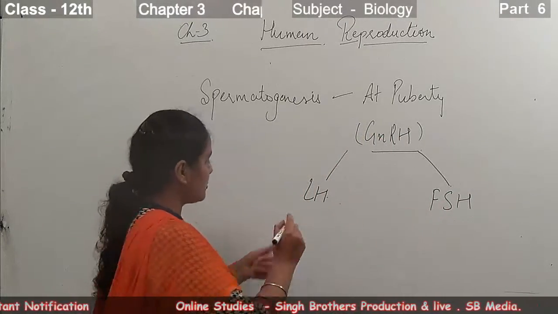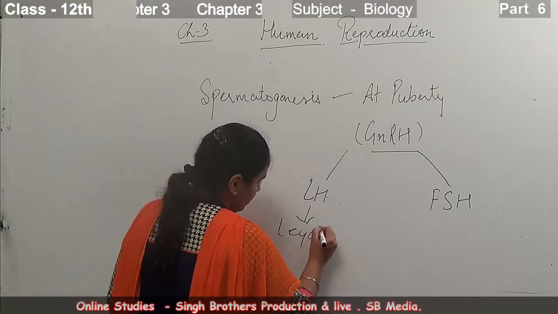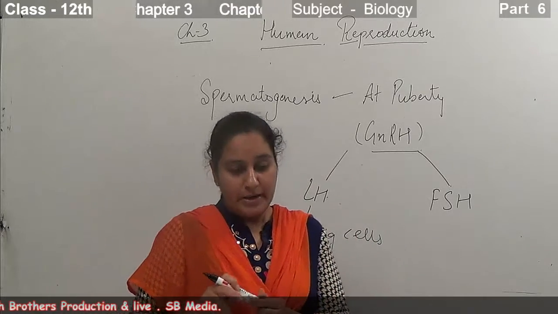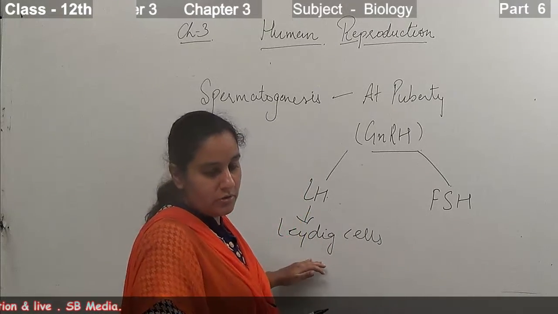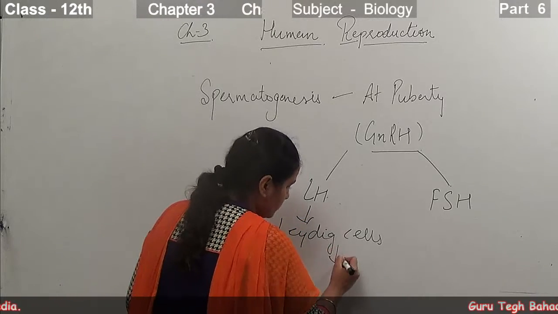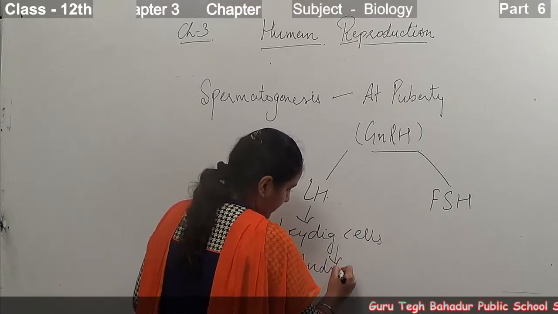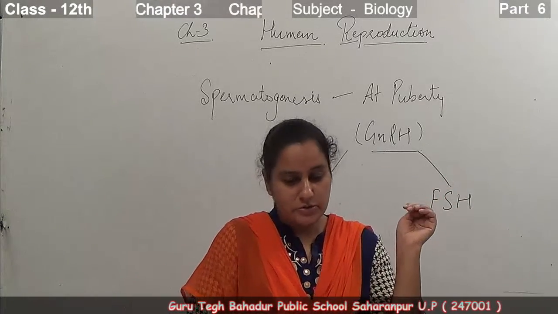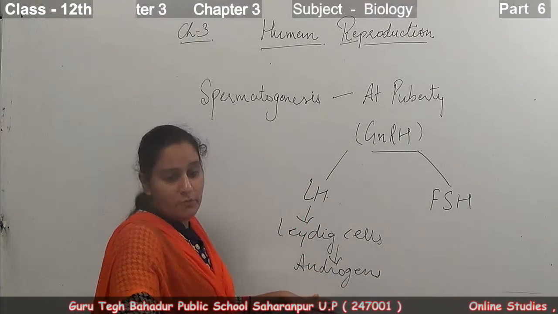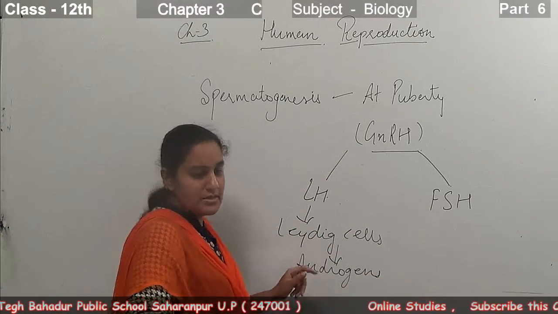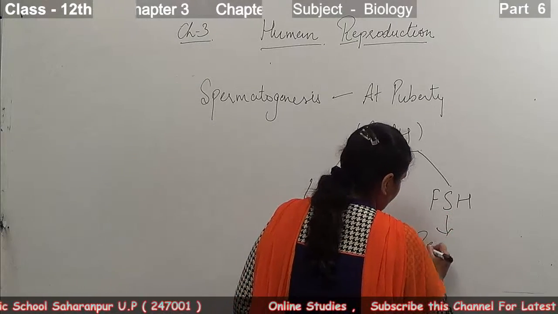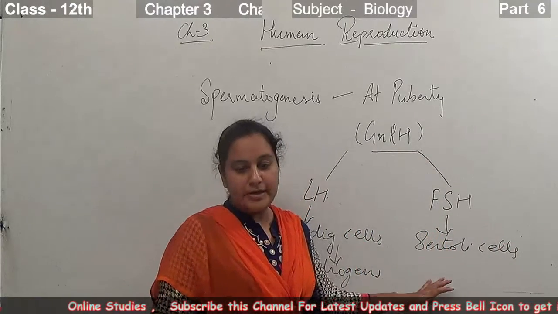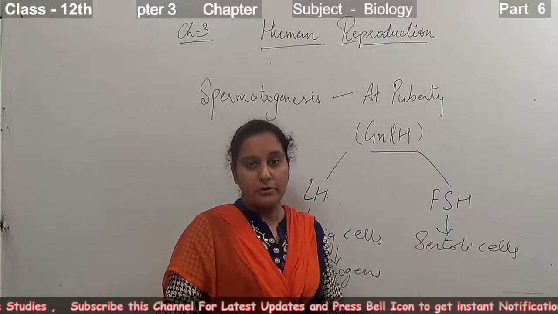So the LH acts on the interstitial cells or the Leydig cells that I explained to you in the male reproductive system. The LH acts on the Leydig cells and causes them to produce androgens that are necessary for the process of spermatogenesis, while the FSH acts on the Sertoli cells, and that helps in the process of spermiogenesis.